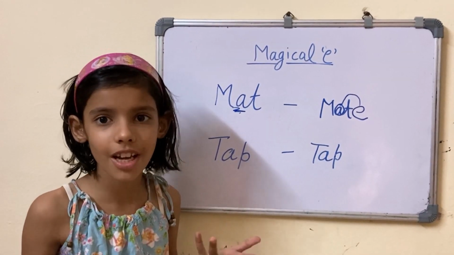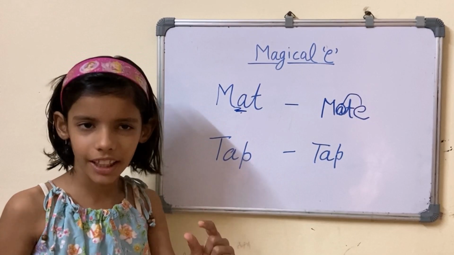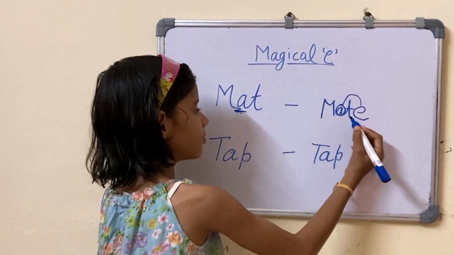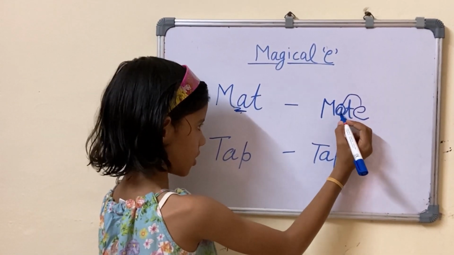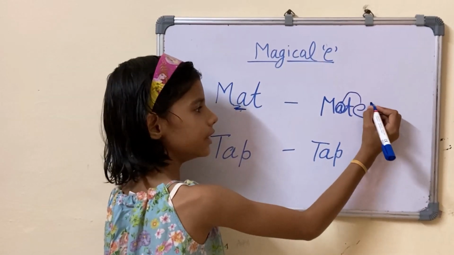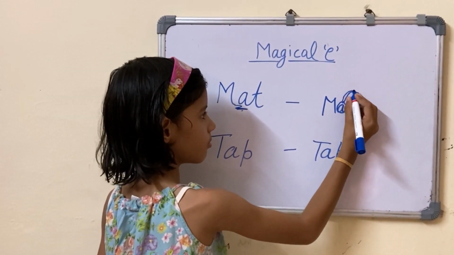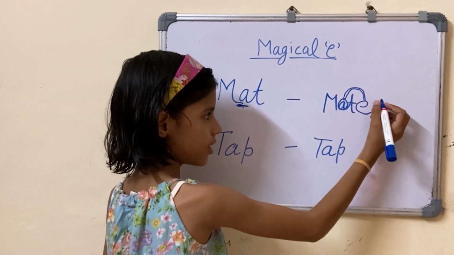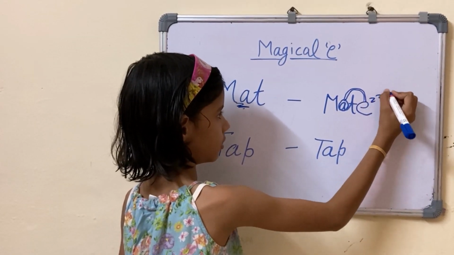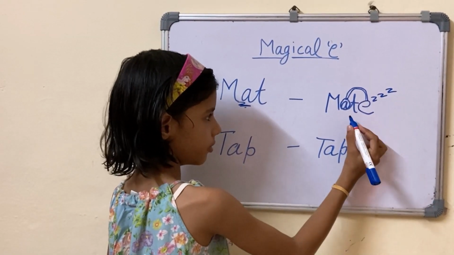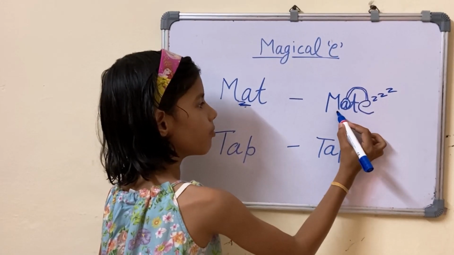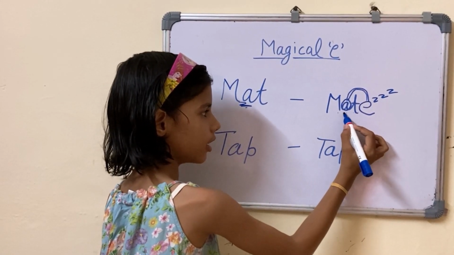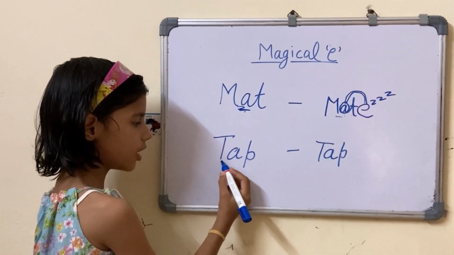What is the long sound of A? A. Very good. The A was there and magical E was come her place and sleep there. The word is mate, mate.